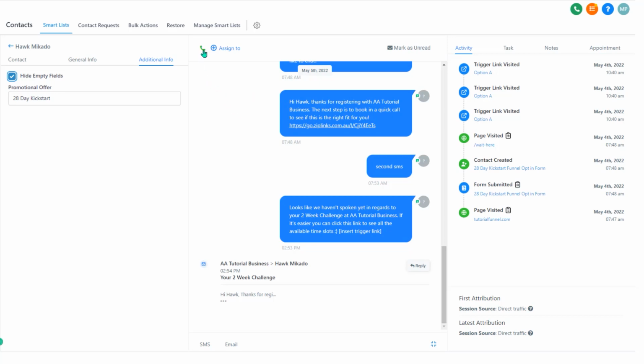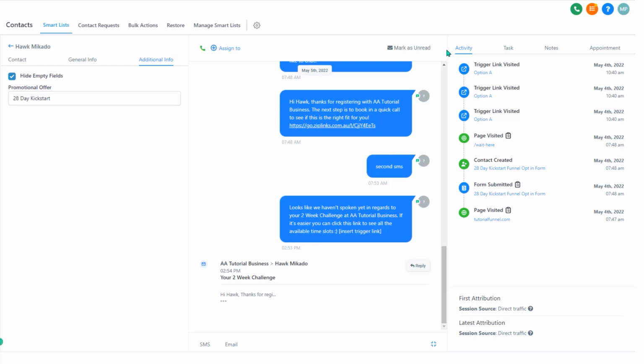Up the top here, we have the green phone button that you can click to actually call the person. You can assign the contact to a particular user just here with assign to, or if they are already assigned, you'll see that staff member just there as well. Here we have the mark as unread button or the mark as read button, depending on what status that conversation's in.